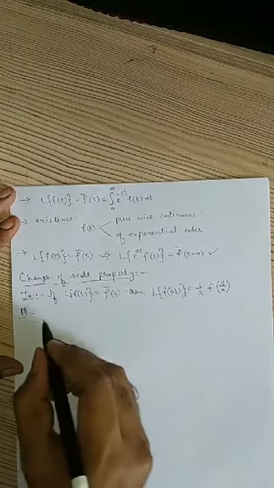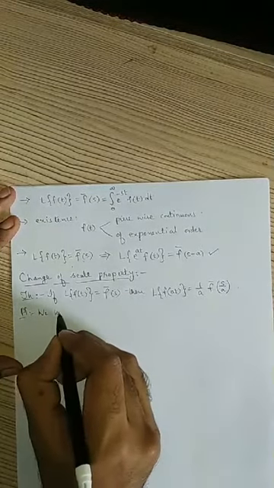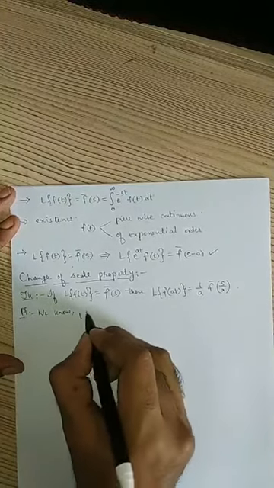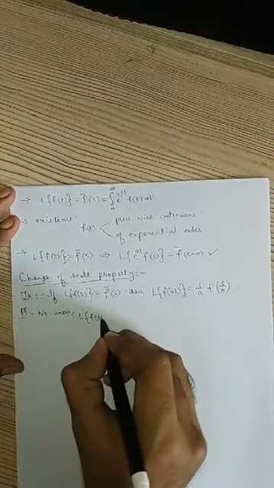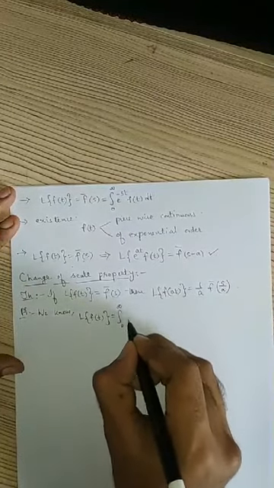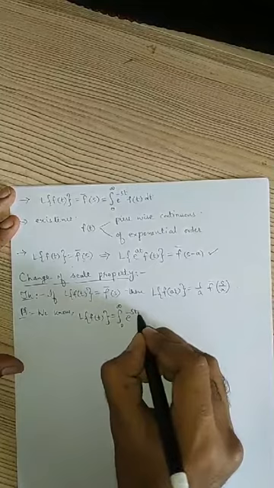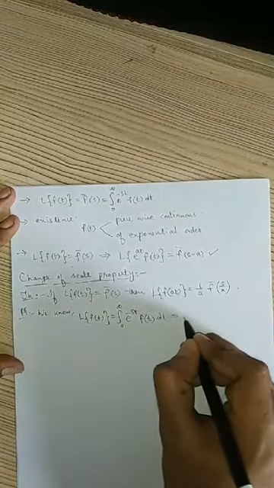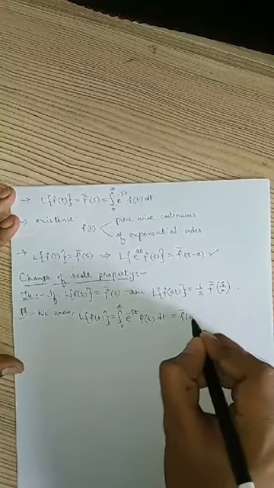We will prove this. We write the basic definition of Laplace transform. We know Laplace transform of f of t is given by integral 0 to infinity e power minus st f of t dt, which is nothing but f bar of s also.